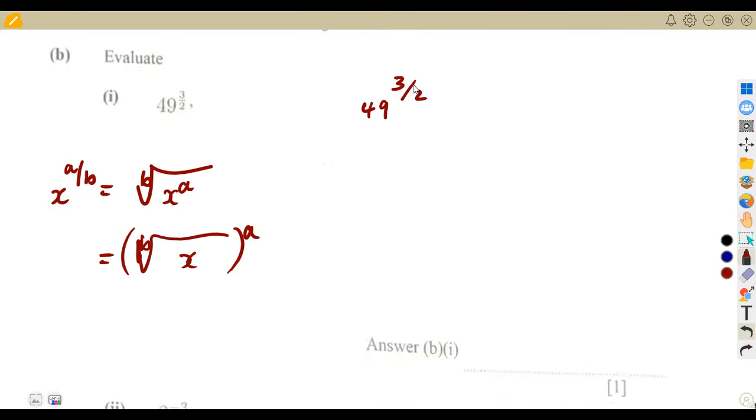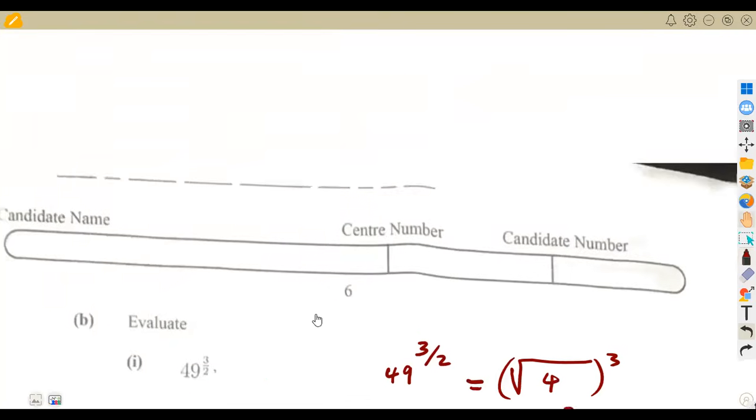So meaning to say, when we are given this, the number in the denominator here becomes the number in the square root. So that's a 2 there. So we've got the square root of 49 to the exponent of the power which is our a, becomes a power, which is 3. So what is the square root of 49? Remember that the square root of any number, it's a plus or minus. So it's going to be plus or minus 7 to the exponent of 3. Remember what I said, a negative to an exponent of odd number, it remains a negative. So this is what we obtain.